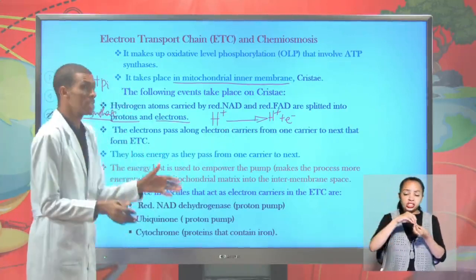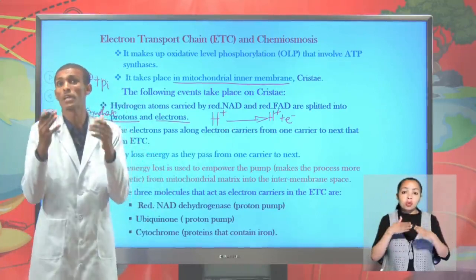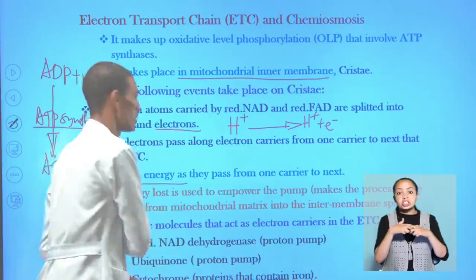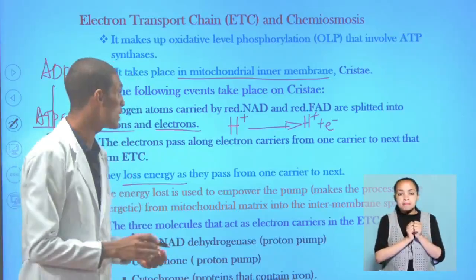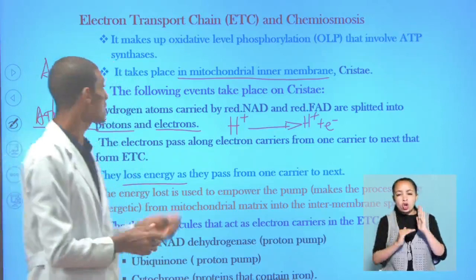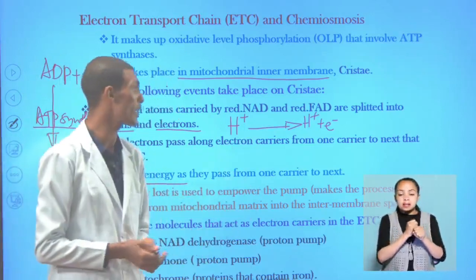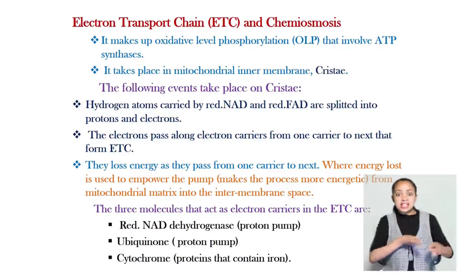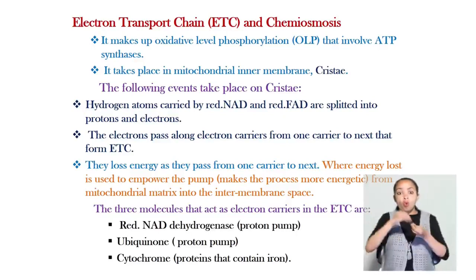Additionally, when the electrons pass from one carrier to the next, they lose energy. This lost energy makes the pump system more energetic and powerful.